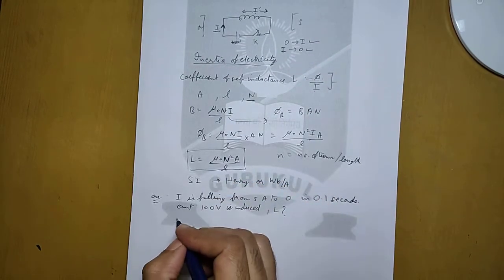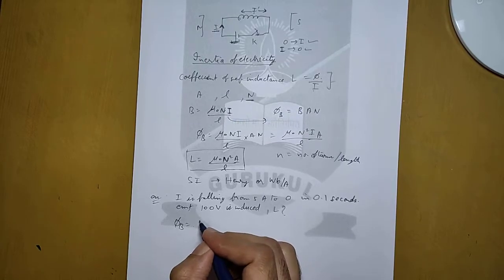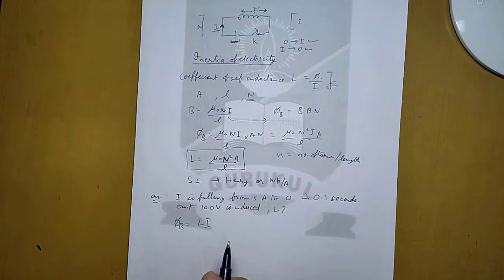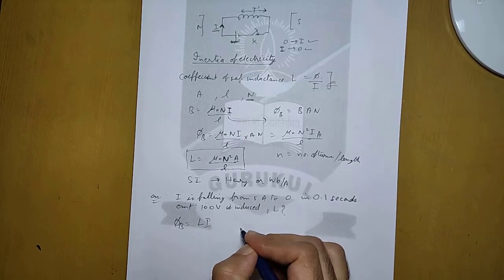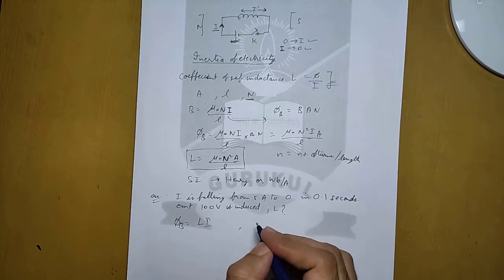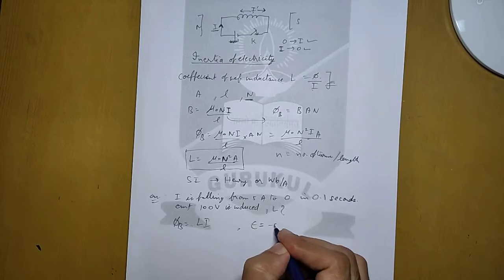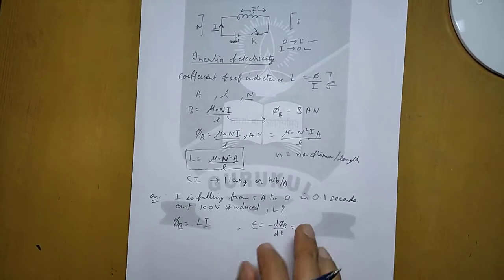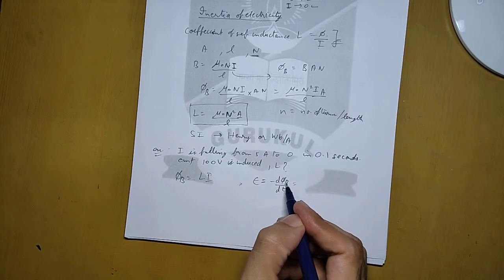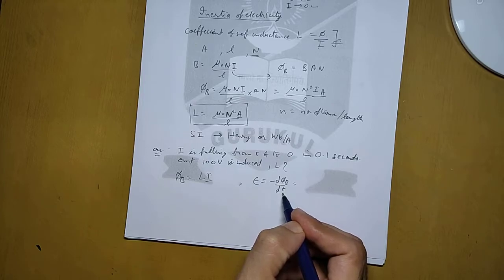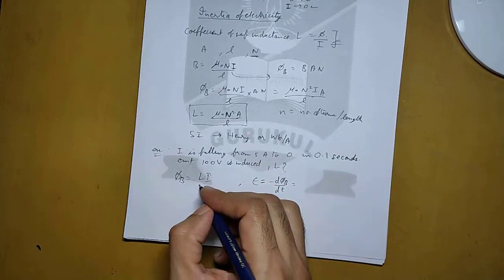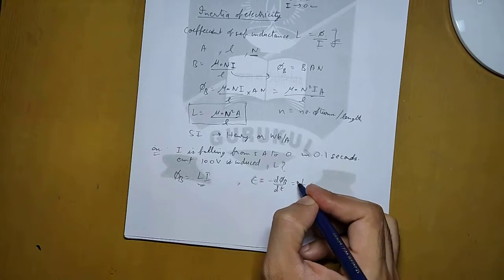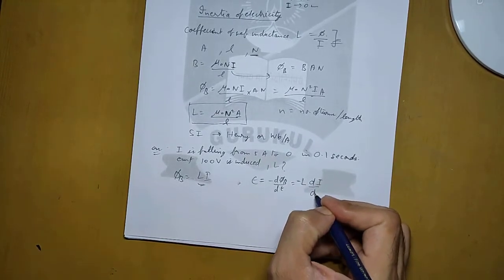Now we will use this basic formula, phi b is equal to Li, and for this first we have to calculate induced EMF. First we have to calculate this flux. We can calculate this flux by using the formula of induced EMF, which is d phi b by dt, where d phi b is nothing but change in flux, divided by change in time. So change in flux, if we use this formula, can be written as L di by dt.